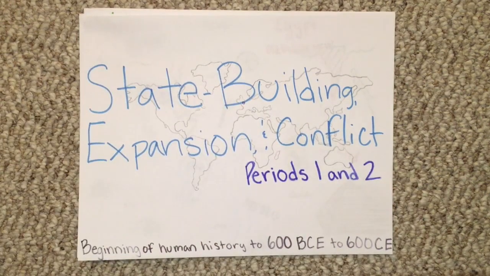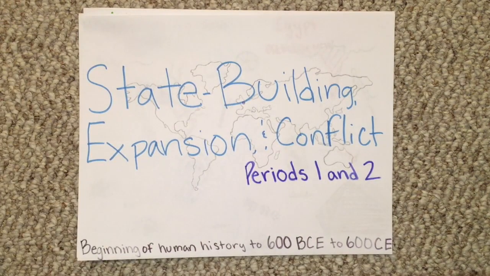Throughout periods 1 and 2, the world was transformed from nomadic hunters and gatherers to settled villages to true civilization as the use of agriculture spread. This section will focus on the evolution of political structures throughout the world.